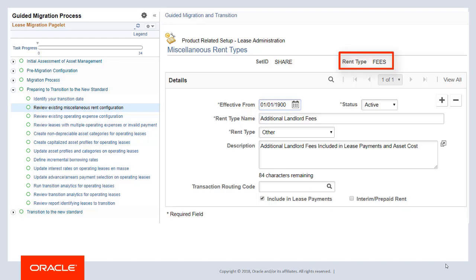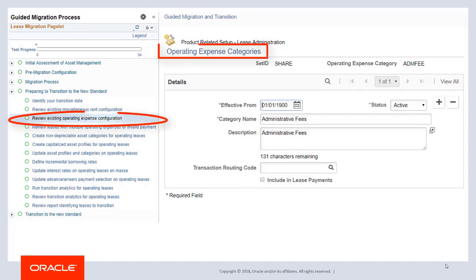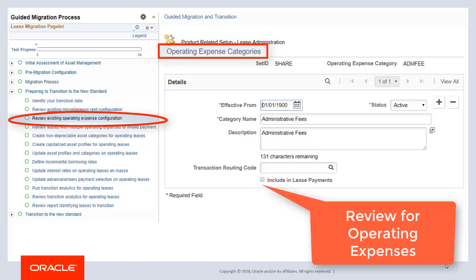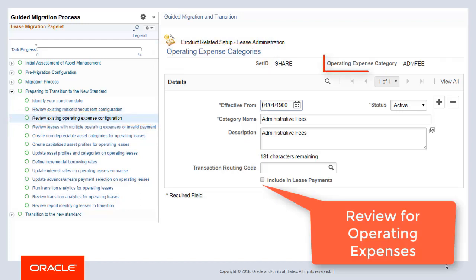This task applies primarily to organizations who license lease administration. However, it also applies to organizations licensing only AM if you began using miscellaneous rents after migrating leases to lease administration. Similar to the prior task, use the Operating Expense Categories page to review and adjust when necessary the Include in Lease Payments selection for operating expenses. An operating expense that has the Include in Lease Payments checkbox selected will be included in the capitalized cost of